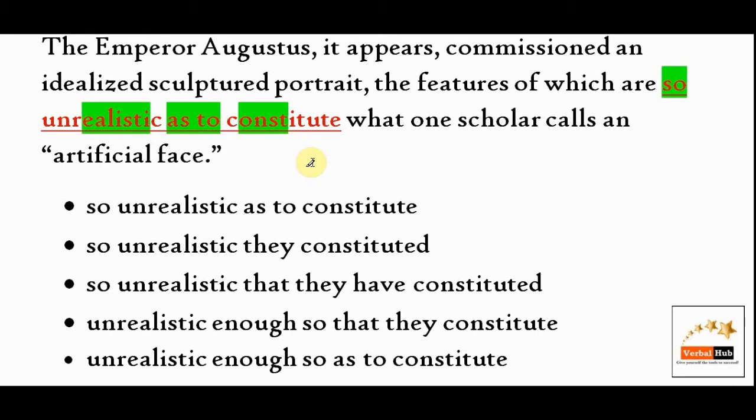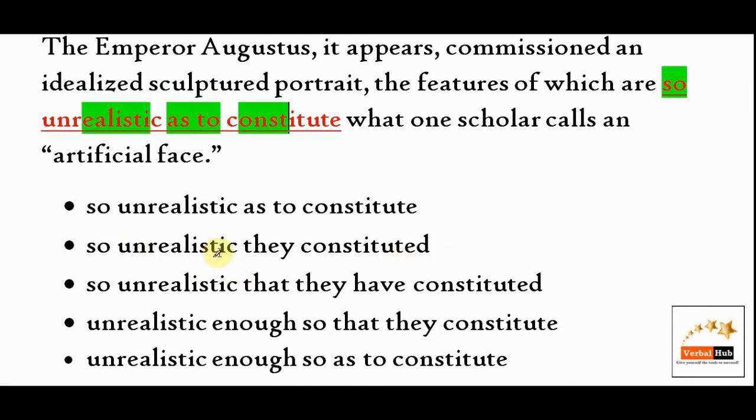All right. Now let us understand the passage. It says, the Emperor Augustus, it appears, commissions an idealized sculptured portrait, the features of which are so unrealistic as to constitute what one scholar calls an artificial face. So it wants to say that "so unrealistic as to constitute" means we cannot believe, right? Now, "so x as to y" is fine. So option A is okay.